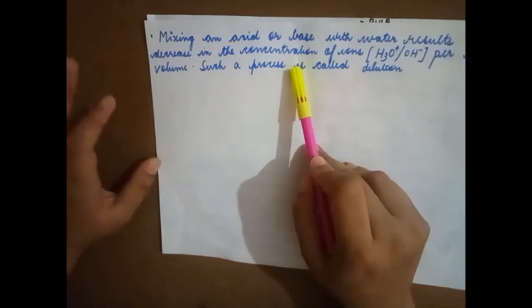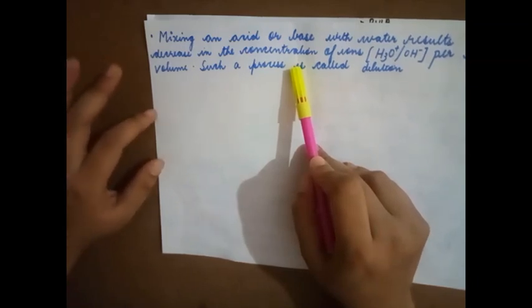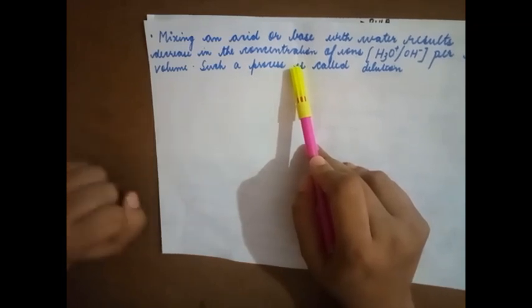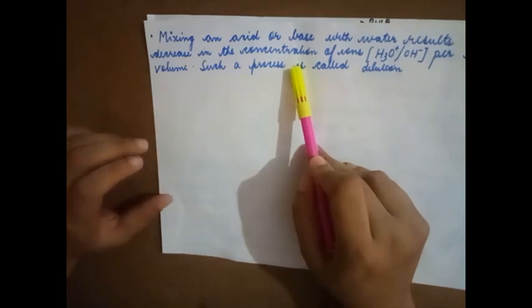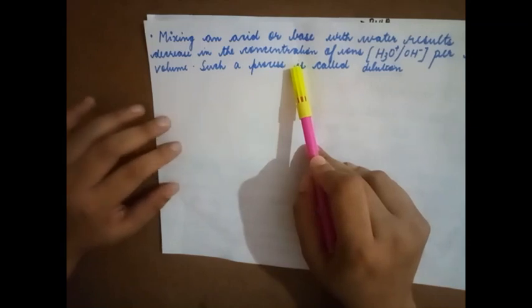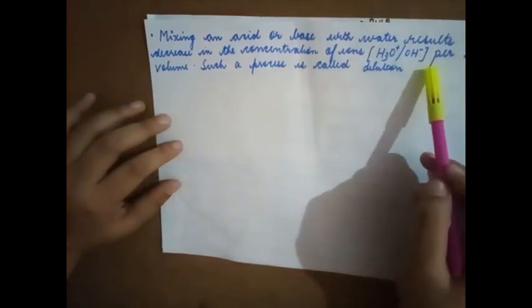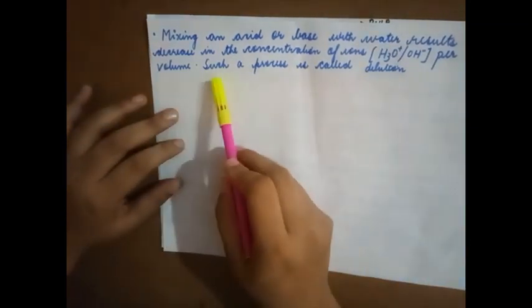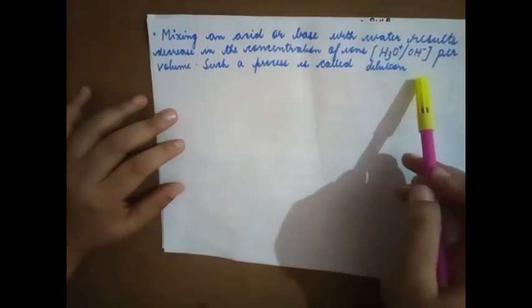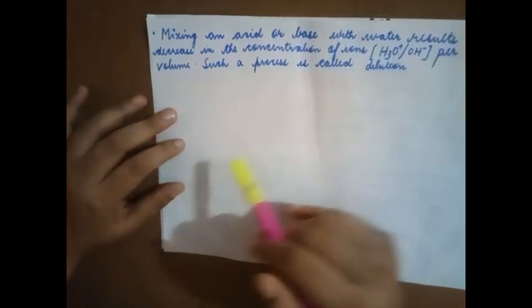But when you're constantly adding water, the concentration of HCl is decreasing. So how will it generate this H plus and Cl minus? It will not generate. So we see there is a decrease in the concentration of the hydronium ion or OH minus ion. Such a process is called dilution. You are diluting the solution.